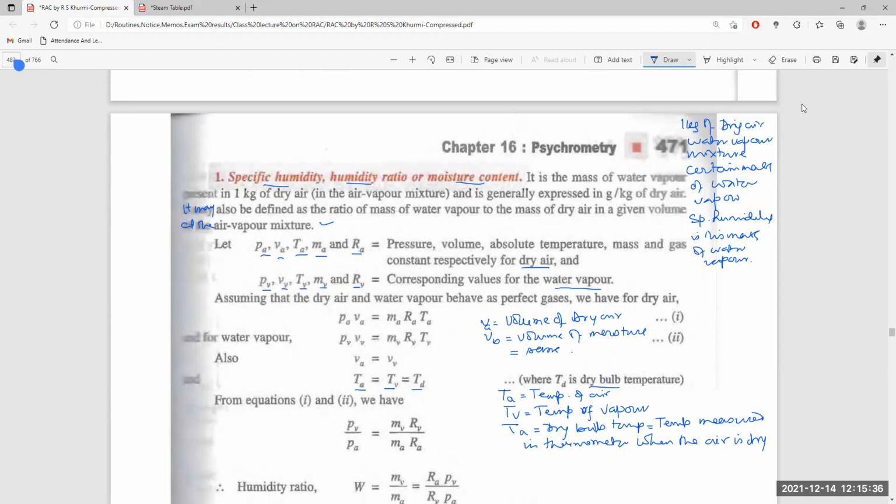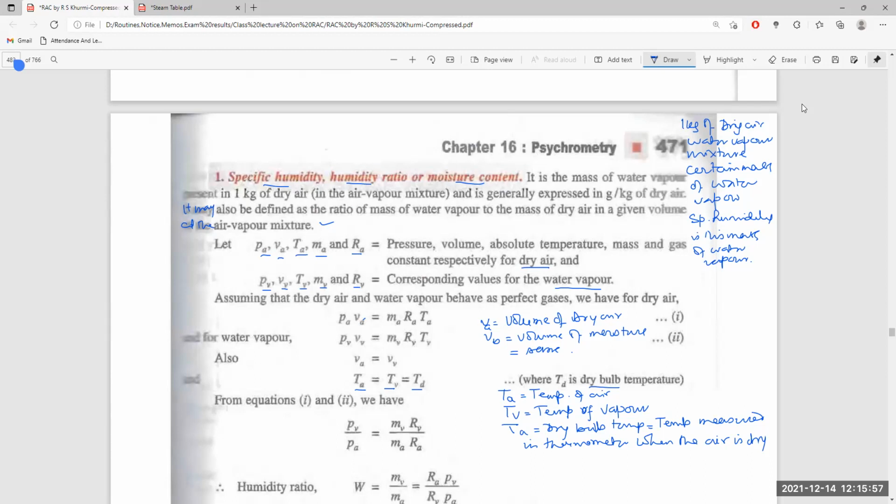So if we put these values, what will happen? We take the ratio PV by PA. VA and VV cancel, and the temperatures cancel. So we get MV by MA into RV by RA.